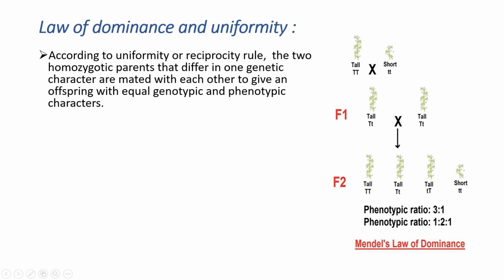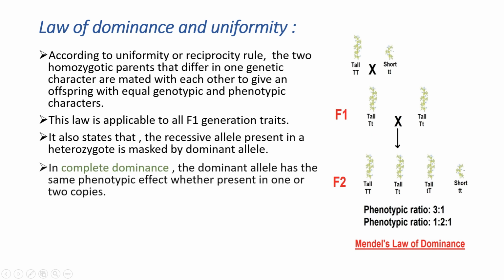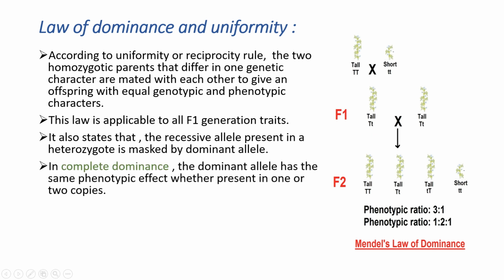For example, here we took the height of the plant. We took some tall plants and some dwarf or short plants. When they are crossed with each other, all of the F1 generation plants are tall, meaning the F1 hybrids are simply tall. Although they have the genes from both parents, they physically appear tall.